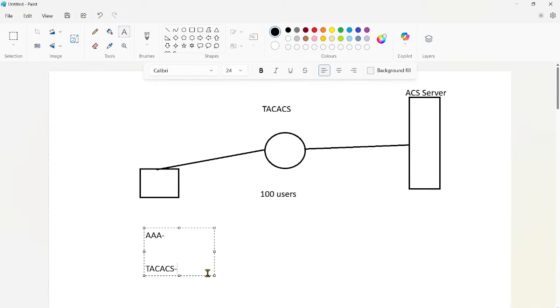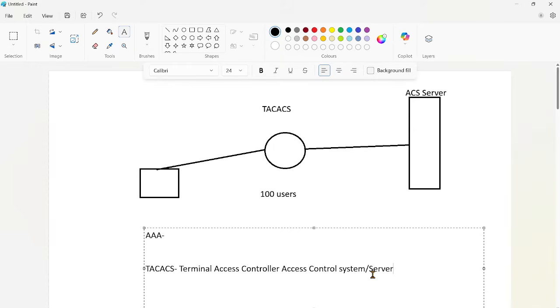TACACS+ is Terminal Access Controller Access Control System, or we can call it a server as well.